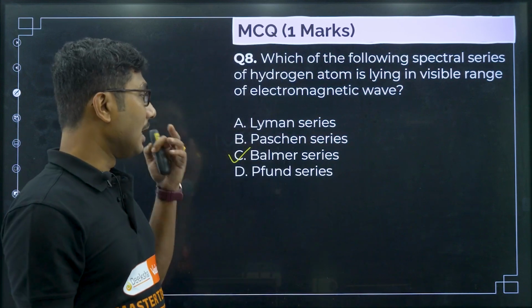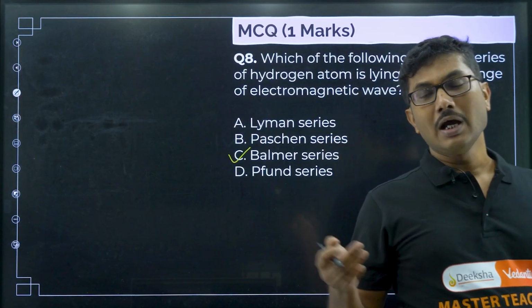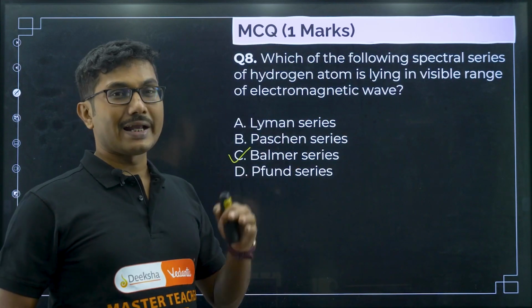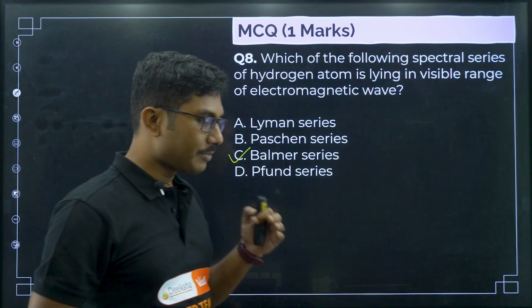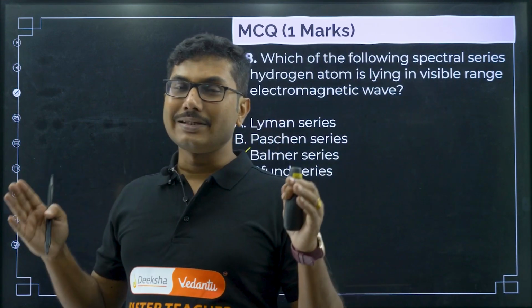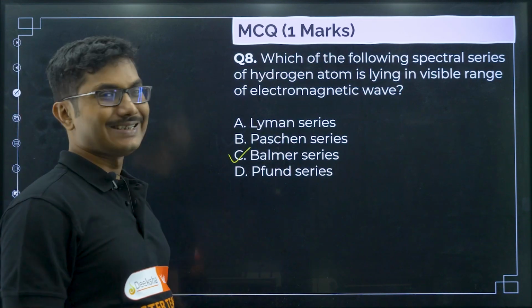All other series are either in the ultraviolet region or in the infrared region, so they cannot be seen. Only the Balmer series, specifically 3 lines from it, can be seen in the visible region. Visible region means the wavelength range where we can see using our normal eye. So, that is the Balmer series.